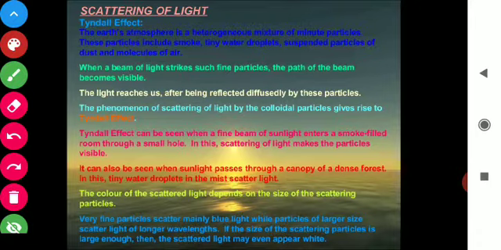So students, now in the next video we will discuss the application of scattering of light.